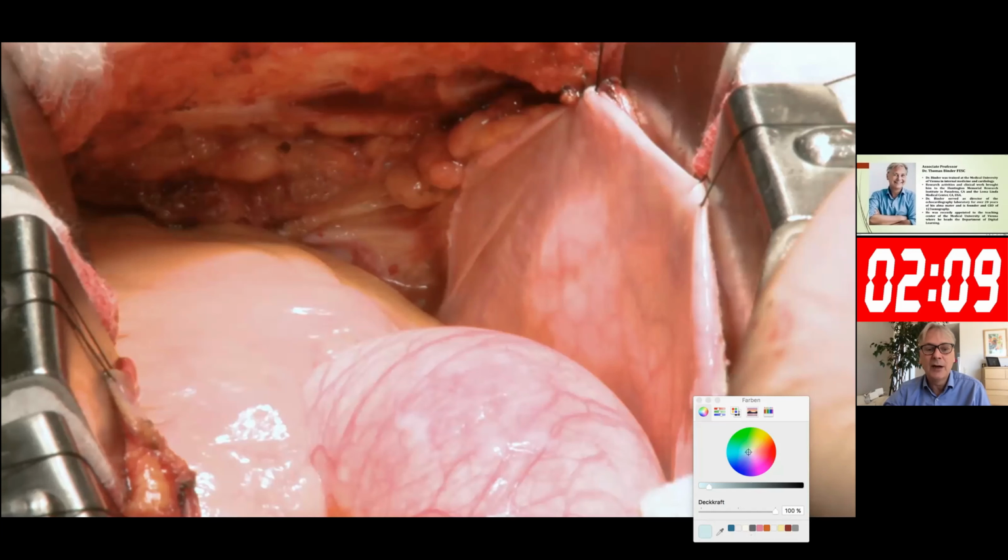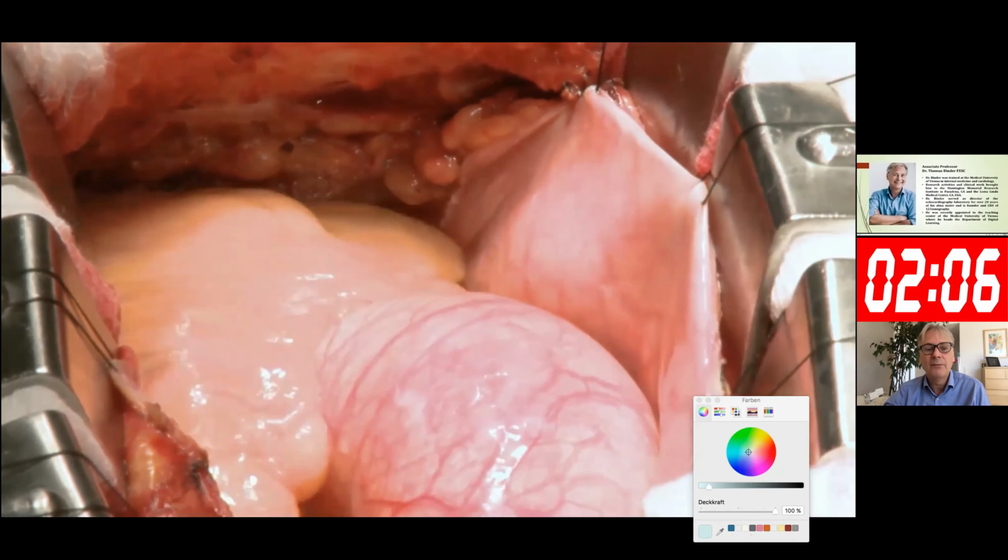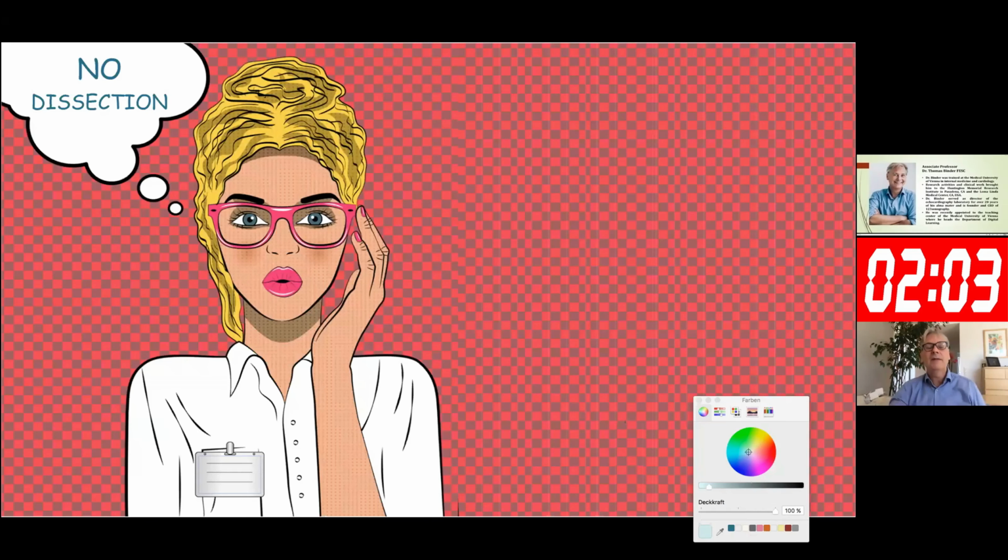I went back to my room, and all of a sudden I got this call from the surgeon, actually from the anesthesiologist, and he said, "Wait, what have you sent us here? This is no dissection. I don't see anything in the ascending aorta. I'm doing a TEE study here. I'm looking from all angles. There's just nothing to see there." And I was kind of shocked and amazed how this could be possible.